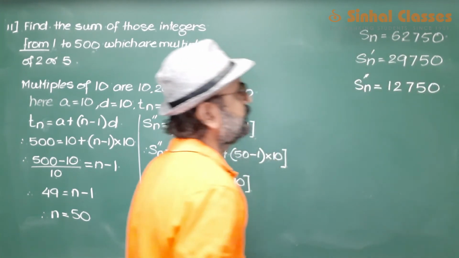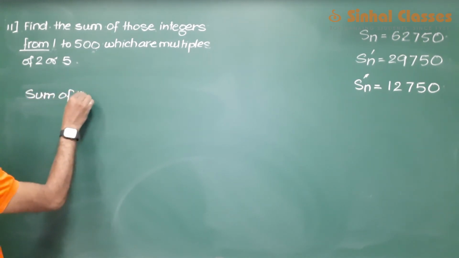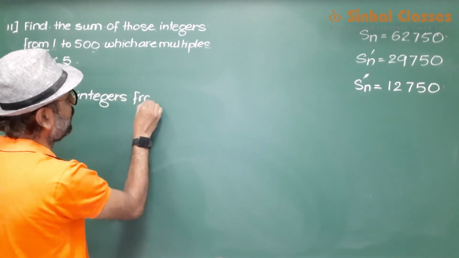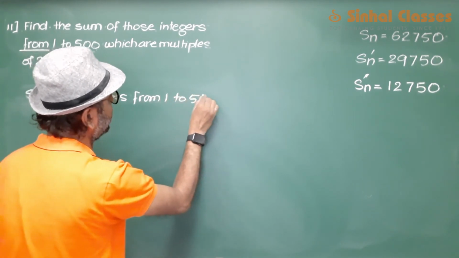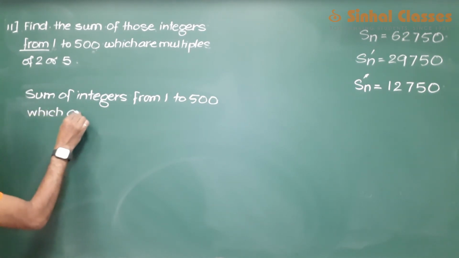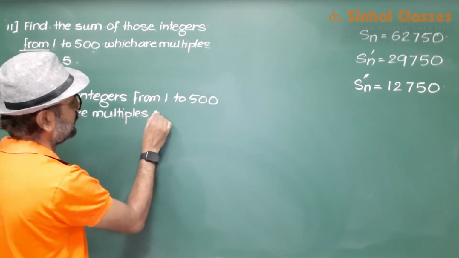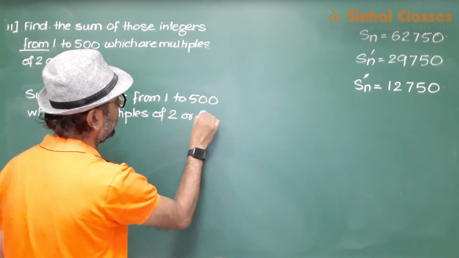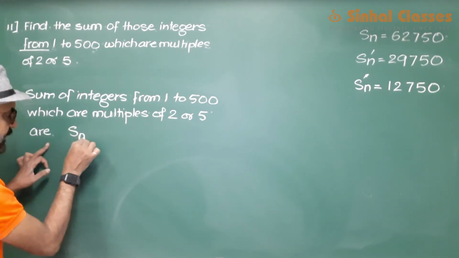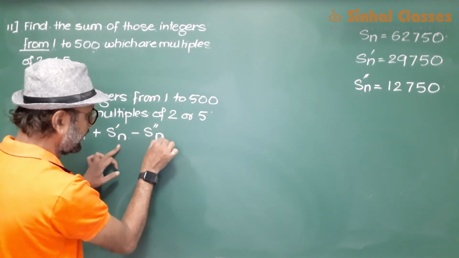Now the sum of integers from 1 to 500 which are multiples of 2 or 5 is Sn plus S dash n minus S double dash n.